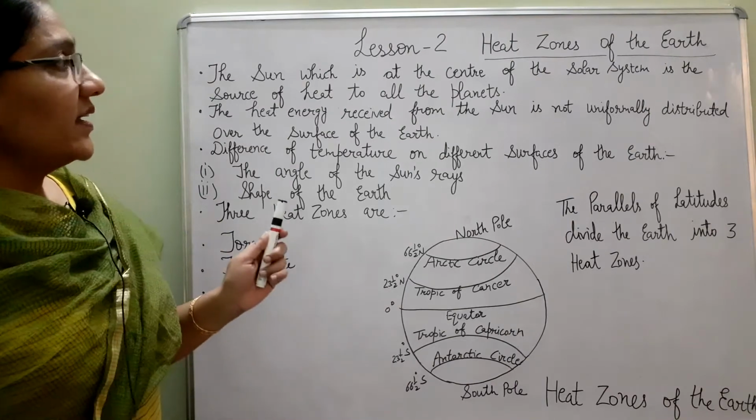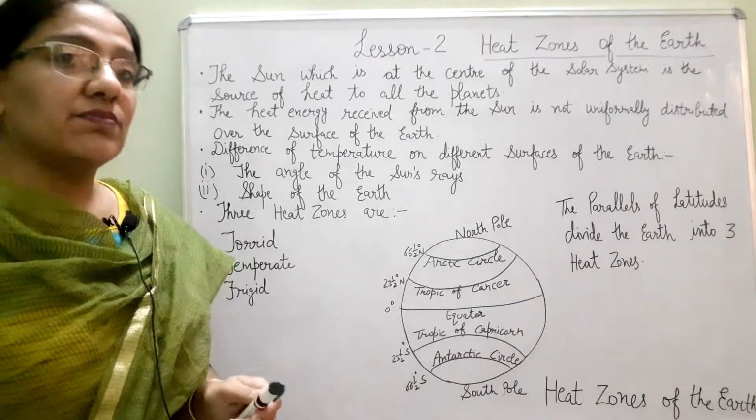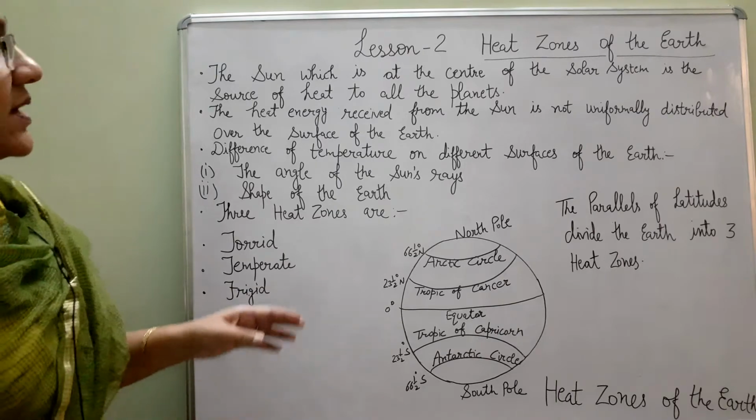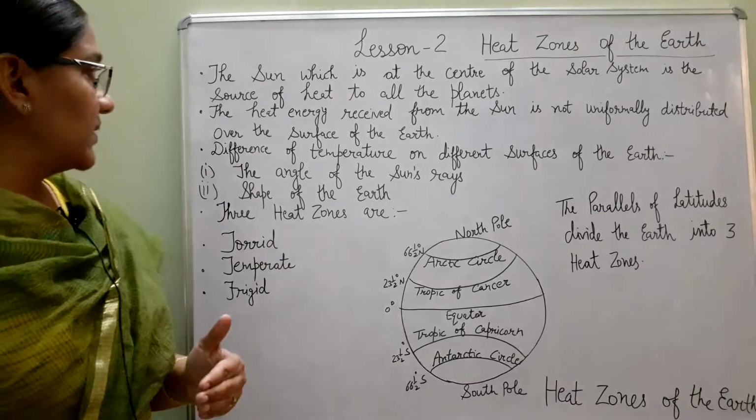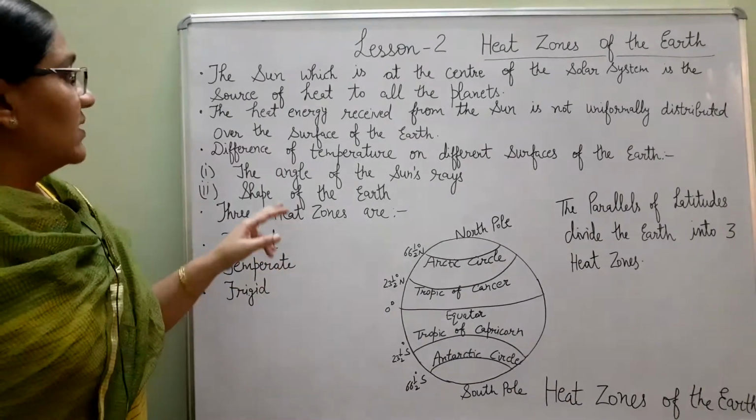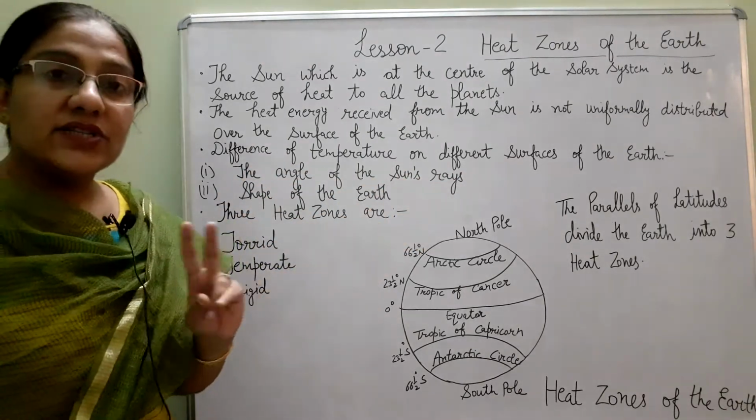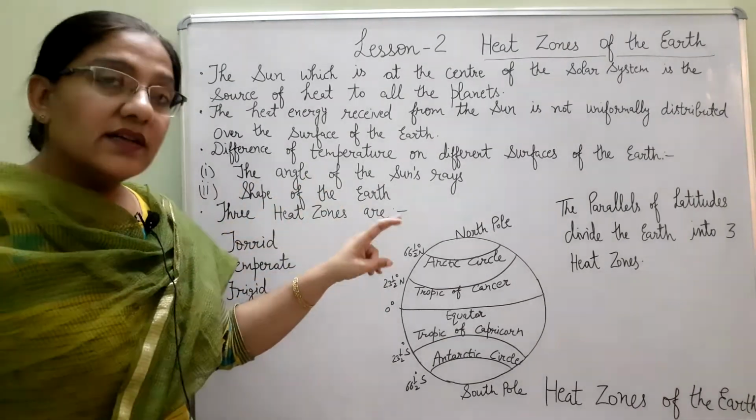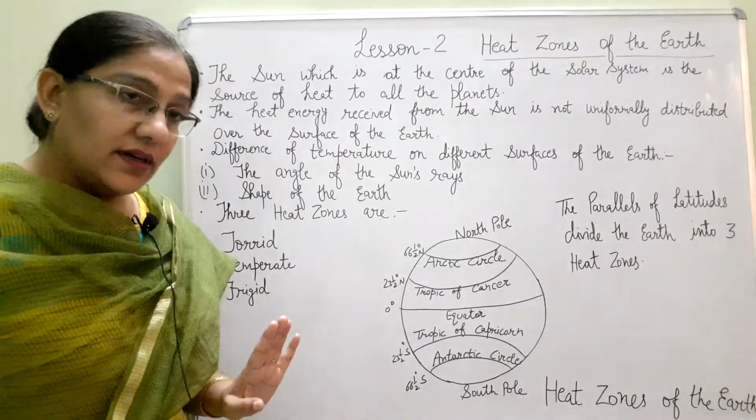But the heat energy received from the sun is not uniformly distributed over the surface of the earth. So, some places are very hot and some other places are very cold. Why does it happen? Why is there a difference of temperature in different places? The difference of temperature on different surfaces of the earth depends on two factors. The first is the angle of the sun's rays and the second factor is the shape of the earth.